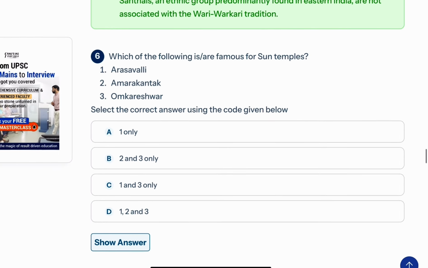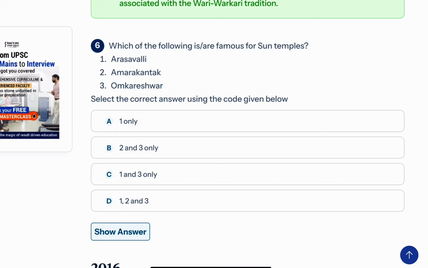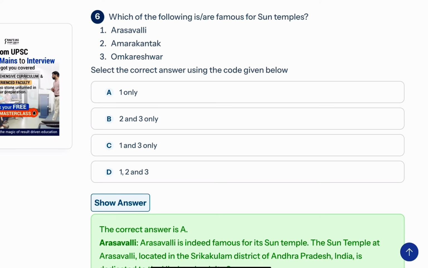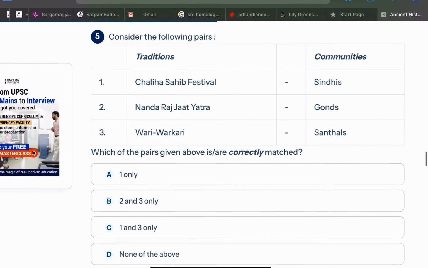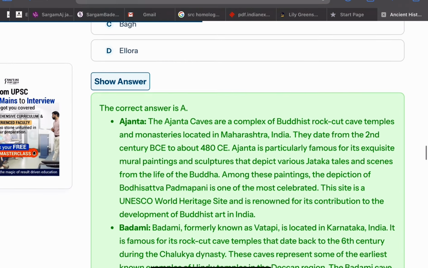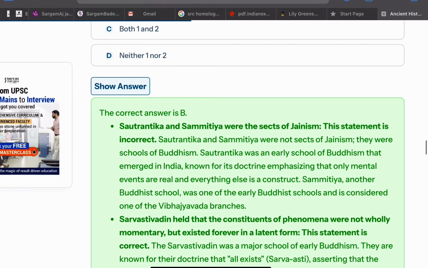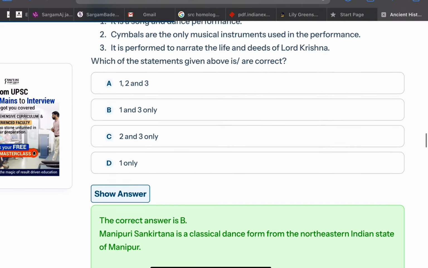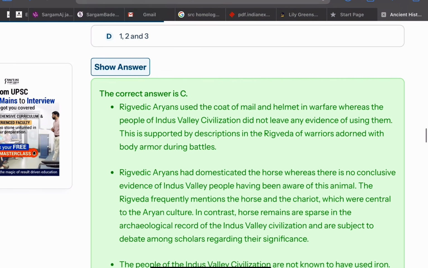Now coming to the last question of 2017: which of the following is or are famous for sun temples? Amrasawali, Arasawali, Amarkantak, or Omkareshwar? The correct answer is A, one only, Arasawali. Okay, again this is a question from temple architecture of ancient India. Okay, see for art and culture you may get separate notes or you can refer to the Nitin Singhania book, but you have to restrict the study to only those parts which have been asked in the examination.